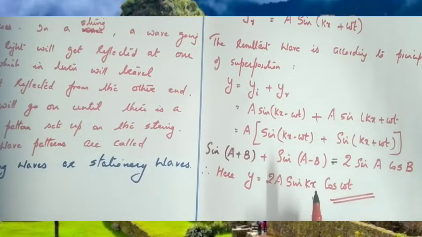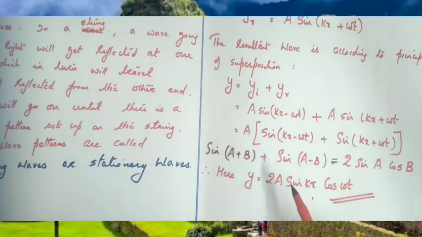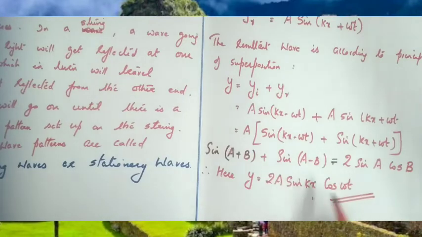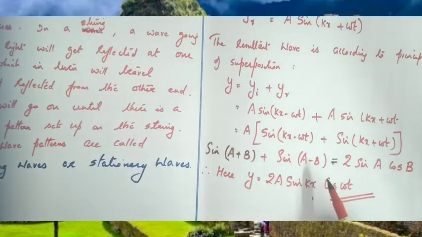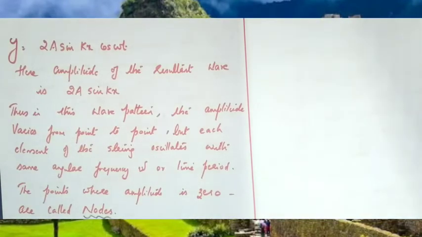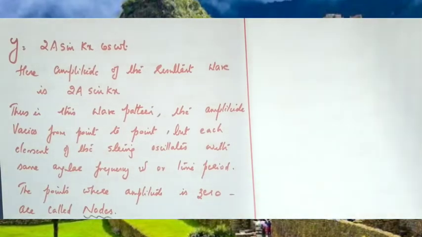Here note the important difference in the wave pattern. If it is a travelling wave, how will you represent the wave equation? y equal to A sin(kx minus omega t). Here there is no term of the form kx minus omega t. That means the resultant wave is not a travelling wave. It is not a travelling wave, and that wave is called a standing wave. So this is the resultant displacement of a standing wave. Clear, children? Displacement of a standing wave can be represented as y equal to 2A sin kx cos omega t, isn't it?